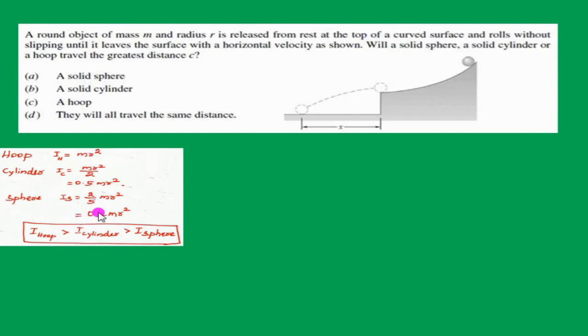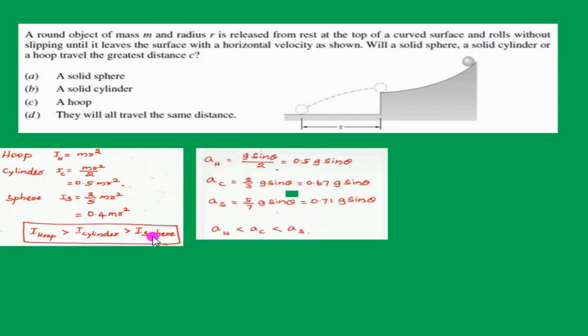From this standard result, we can conclude the moment of inertia of the hoop is greater than the cylinder, and that is greater than the sphere. So due to this higher moment of inertia, the acceleration of the hoop is less and the acceleration of the sphere is more.